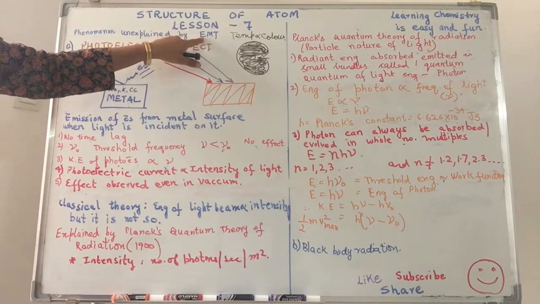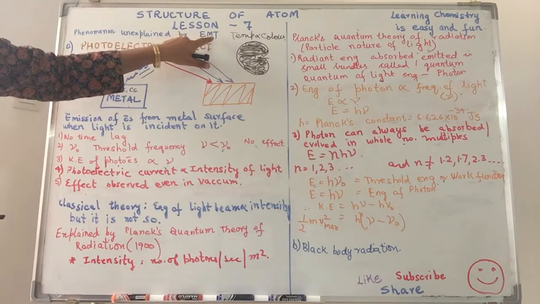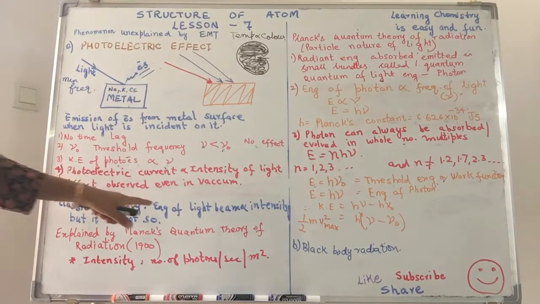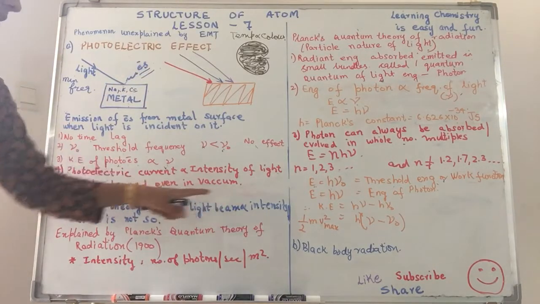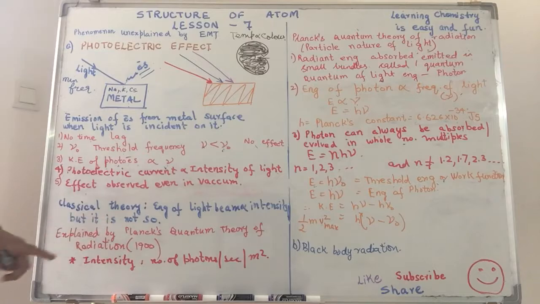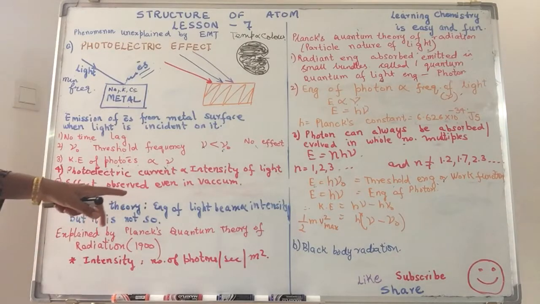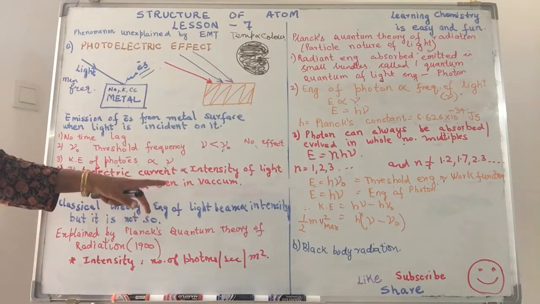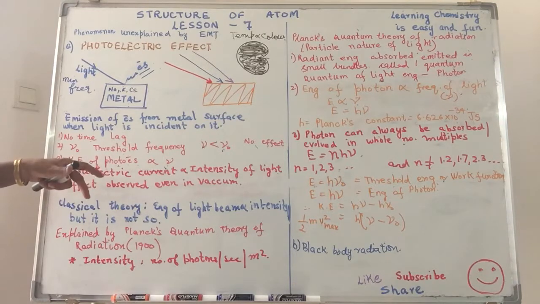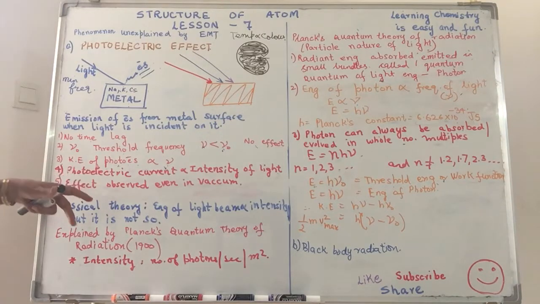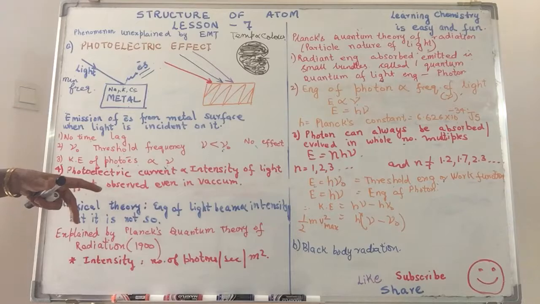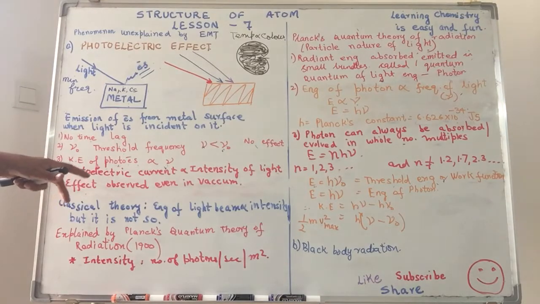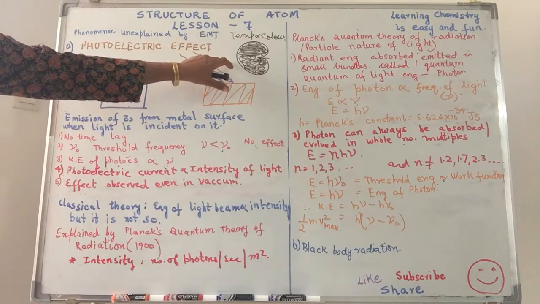Now when we are talking about the electromagnetic theory, we are saying that the energy of the light beam is only dependent on its intensity, and not varying with the color of it, right? So how do we explain this phenomenon?